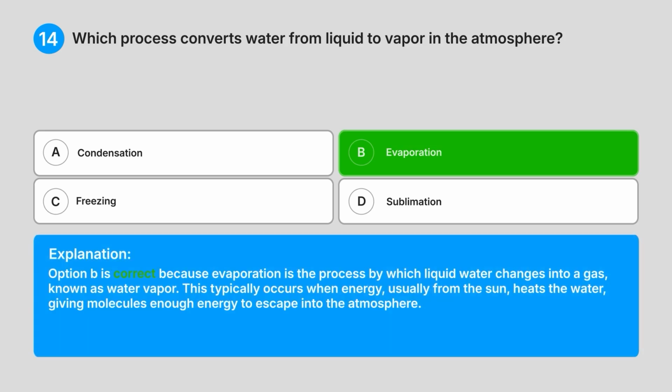Explanation, option B is correct because evaporation is the process by which liquid water changes into a gas, known as water vapour. This typically occurs when energy, usually from the sun, heats the water, giving molecules enough energy to escape into the atmosphere.